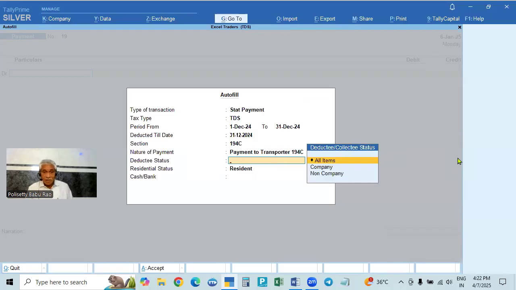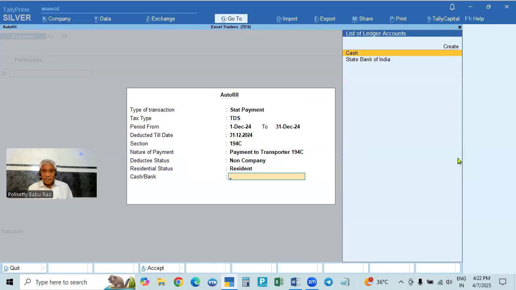Section: payment to contractor, non-company resident, and you have to make the payment. But one thing here: this is the section it is showing, and company or non-company is showing. You have to make this challan payment separately for each subsection. That is, for each nature of payment, you have to pay with a separate voucher. That is, we have to make a separate challan.